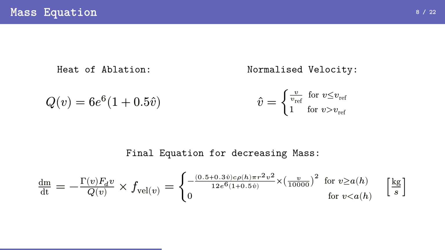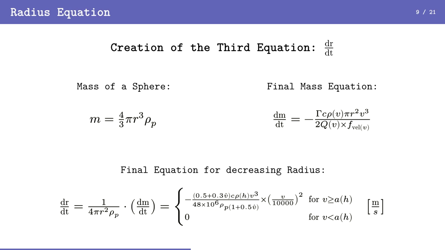For the creation of our third equation, we use the mass of a sphere and the loss of mass due to ablation equation to create our final equation for the decreasing radius due to ablation. Using the same piecewise function, when 0, the particle size stops decreasing due to ablation.